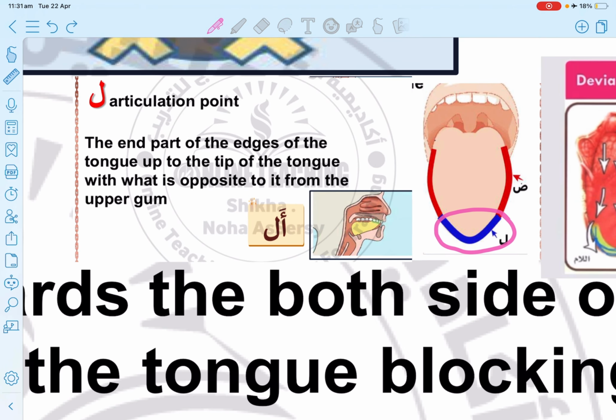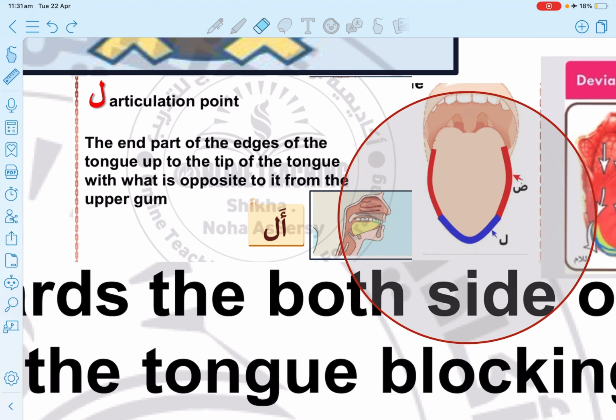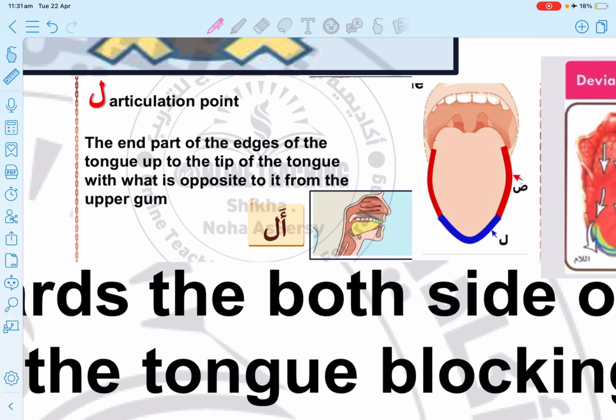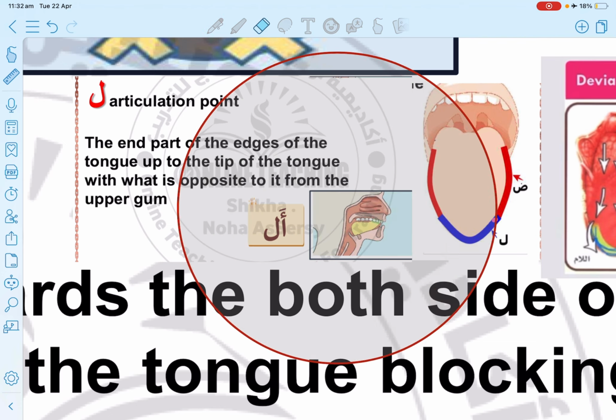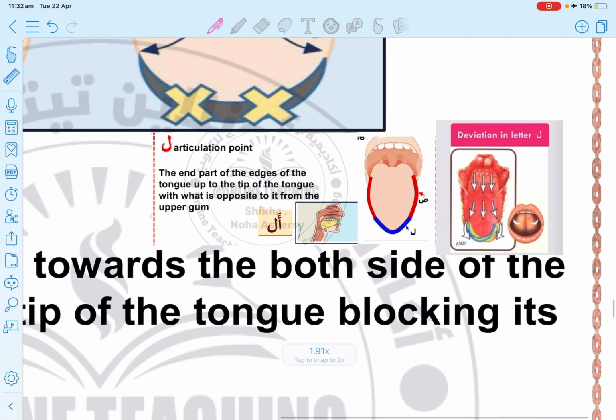And what's the end part of the edges? As you can see here, this is the end part of the edges of the tongue up to the tip of the tongue. This is the tip of the tongue and these are the edges. So all this area, with what's opposite to it from the upper gum, will touch the upper gum. This is makhraj al-lam, our articulation point of the lam. Now let's see the deviation.